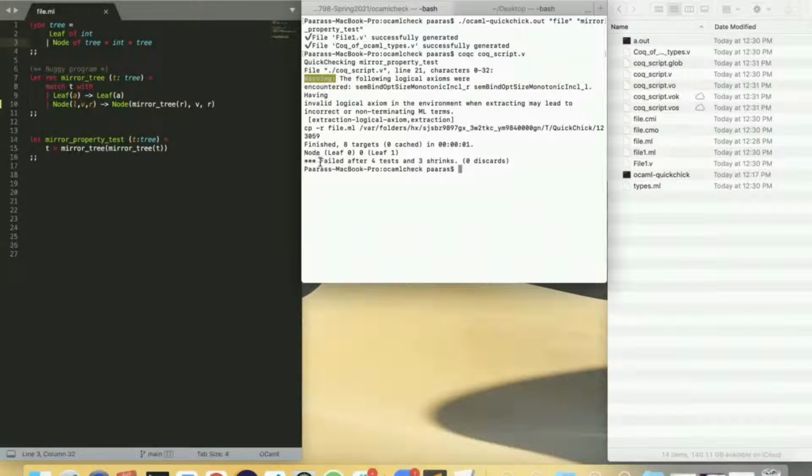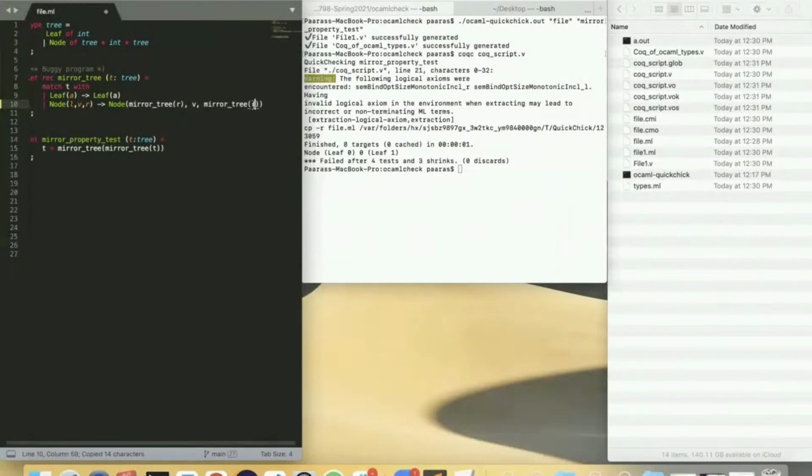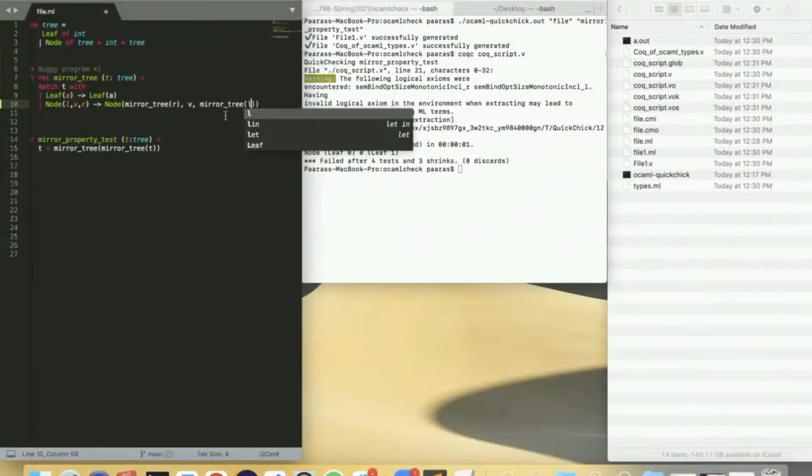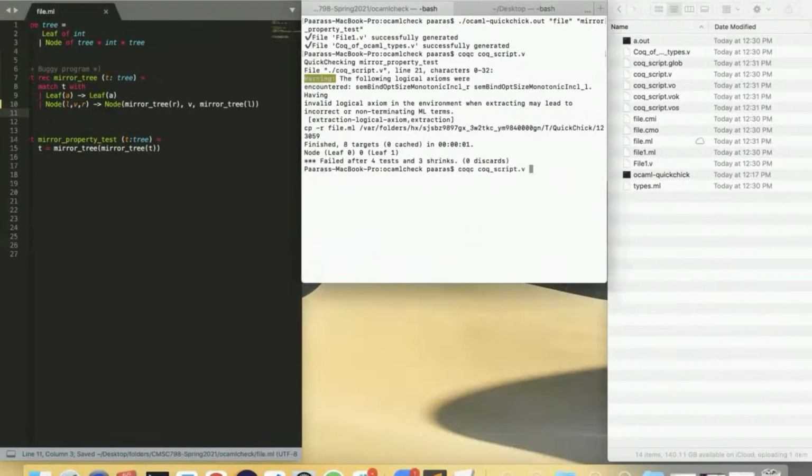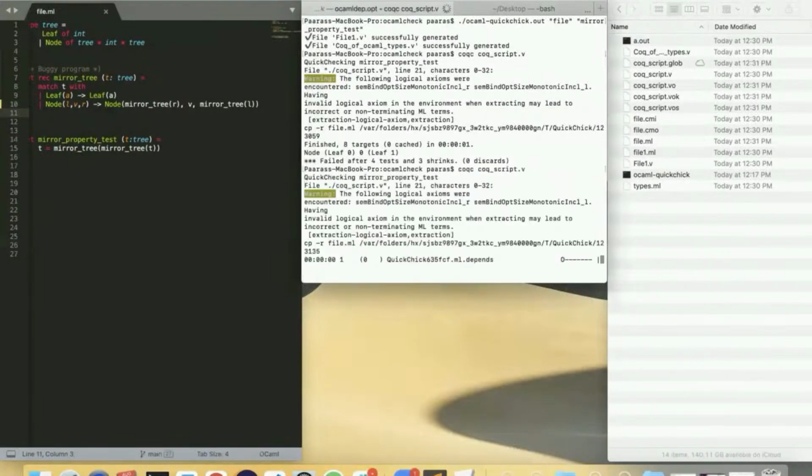Here you can see that the test has failed after 4 tests and 3 shrinks. And it has also given us the counterexample, which caused the test to fail. So I'm going to go to the file on the left, the file.ml. And in this case, the bug was that I forgot to add the recursion to one side of the tree. So I'm going to go here and add this recursion. So the bug should be fixed now. And I'm going to run the Coq script again. And as you can see, this time the property test is passing.